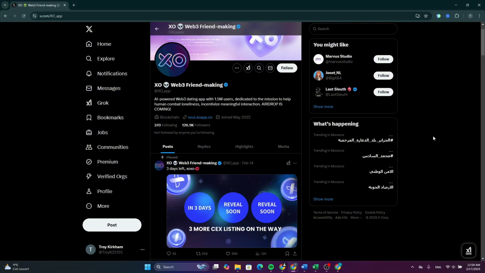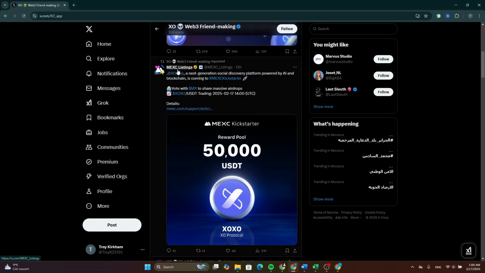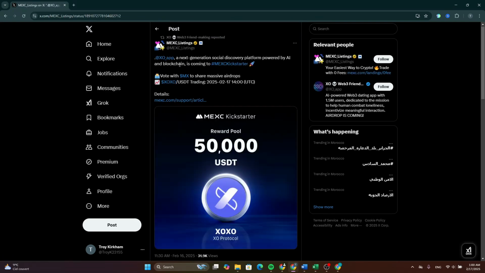Now, before going on to buy this token, make sure to check the official account and keep following the updates about this token. As you can see, one of these updates is this post from MEXC listing. If you read this post, they say that a next-generation social discovery platform powered by AI and blockchain is coming. So vote with MEXC to share a massive airdrop. The trading will be available on 17th February at 14 UTC. At that time, you need to log into your account.